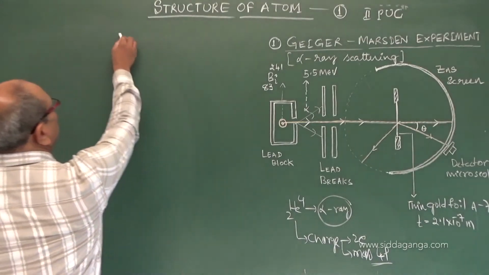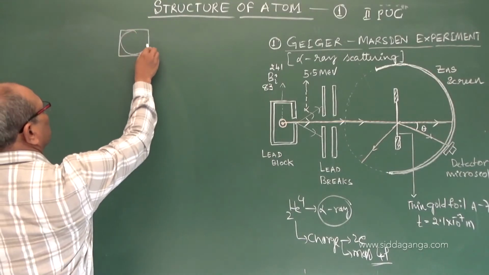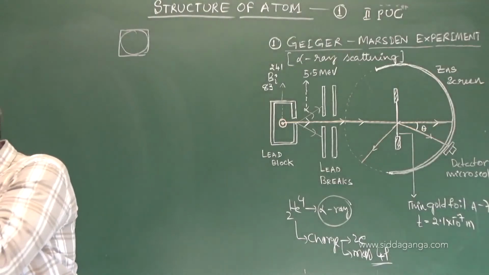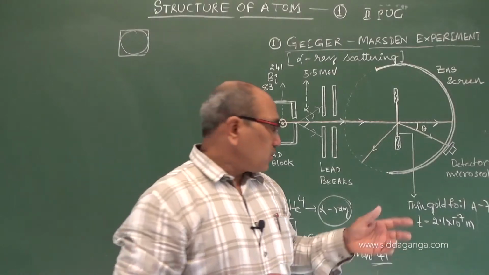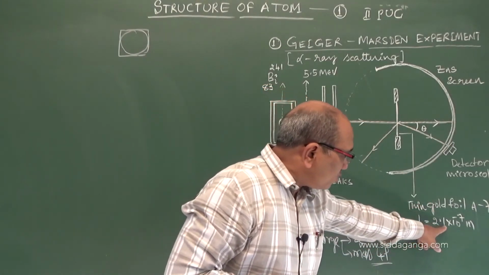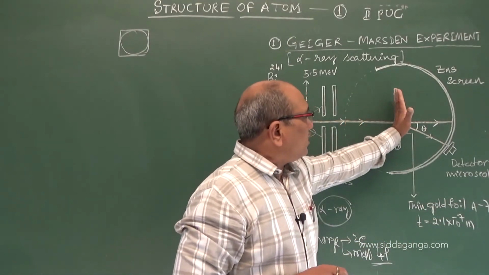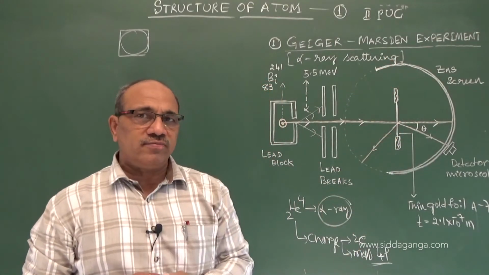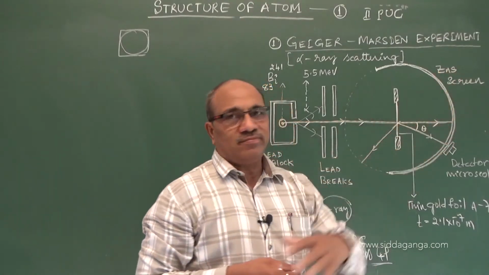Like this, we made a layer, there is an atom. This is the atomic layer. It is made so thin, possible because of the ductile property. It can be drawn to a thickness of almost 2.1 into 10 power minus 7 meter, so that in this plane there is one layer of atoms. So thin it is. That allowed the alpha particles to pass through the atom.